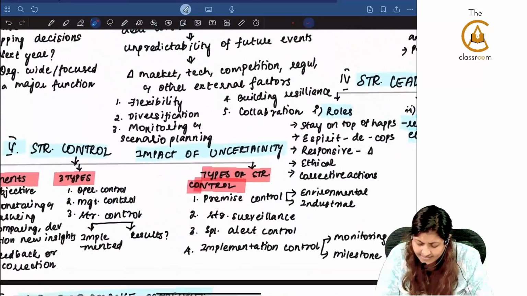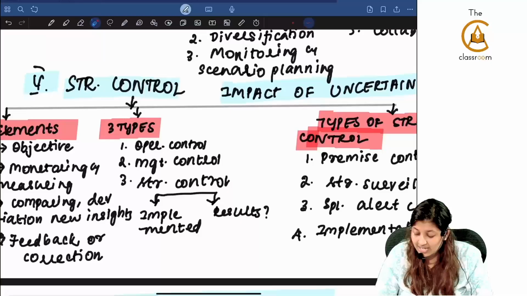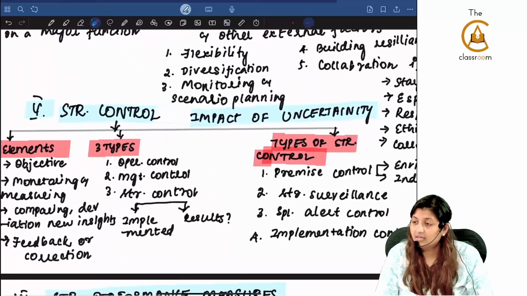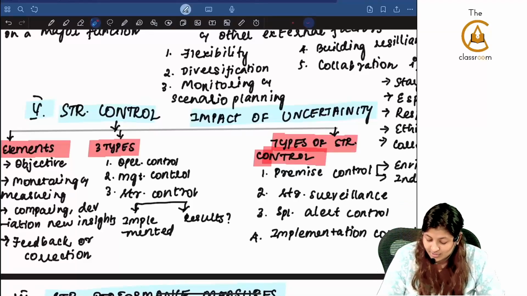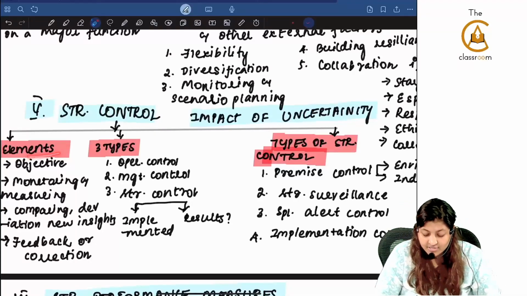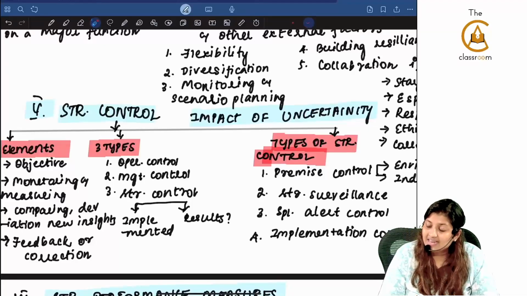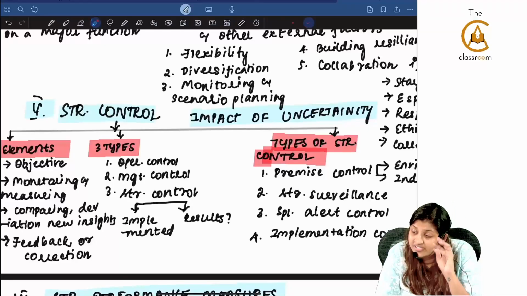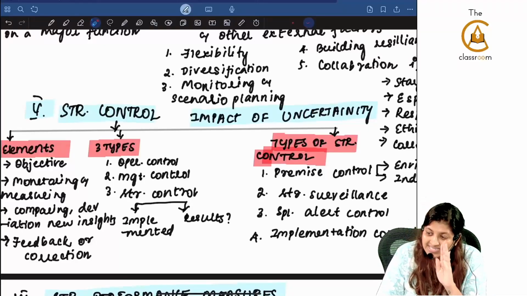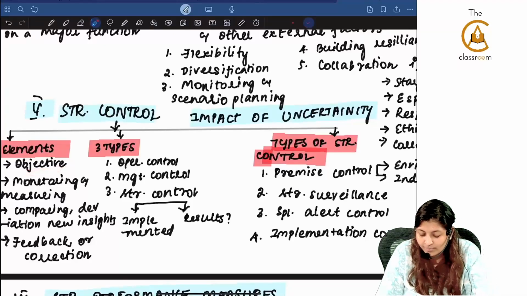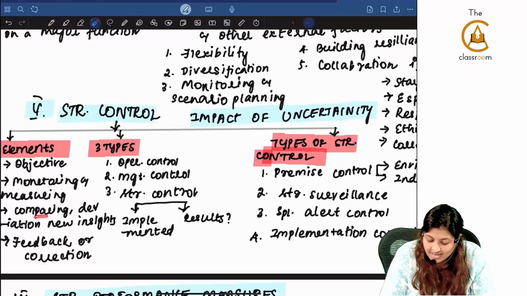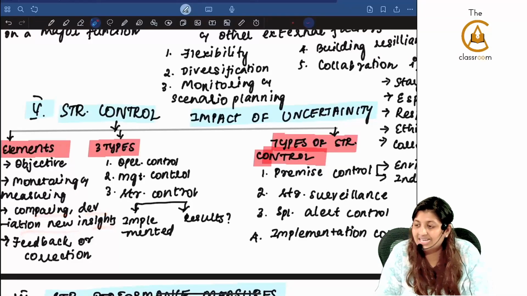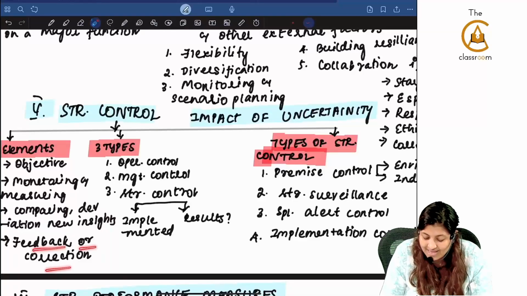Next is strategic control. What example did we see here? For control, who can control us in our lives? Parents will control us in our life. So what are the elements of strategy control? Parents, even though they are controlling, the objective is for us to be safe only. So the first one is objective. How are they going to monitor? How are they going to measure? Comparing deviations and getting new insights, feedback and corrective actions.